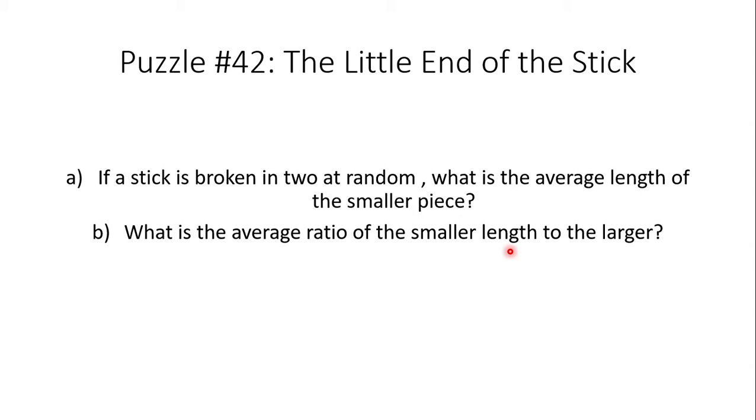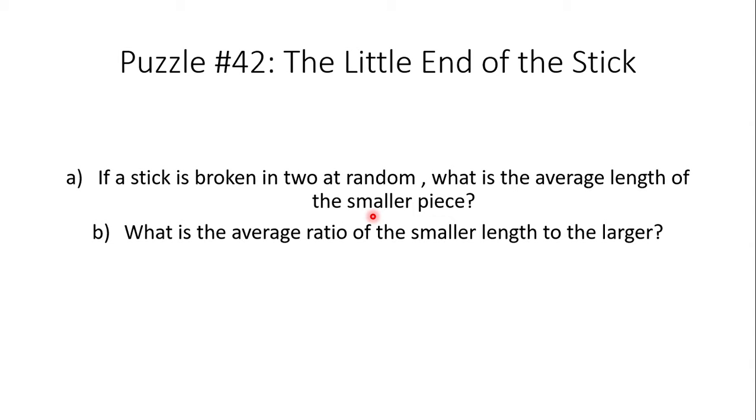So we have a stick, and we have to find, first, considering that the stick is broken at two random points, what is the average length of the smaller piece. And the second part is much more interesting: what is the average ratio of the smaller length to the larger one. So the first part asks us for the average length of the smaller piece, and the second part asks us to find the average ratio of the smaller length to the larger one.